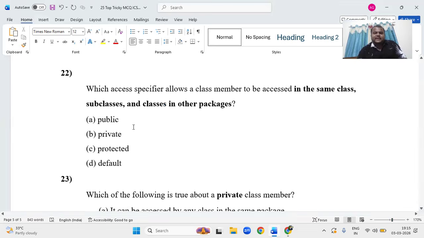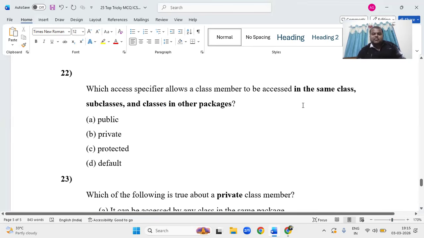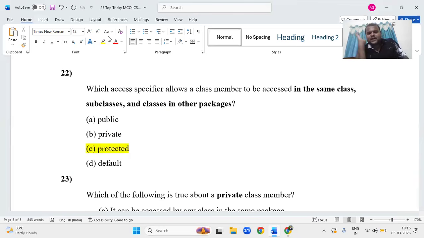Which access specifier allows a class member to be accessed in the same class, subclasses and classes under the package? Yeah, it is a concept of inheritance. When the inheritance topic comes, the access specifier is protected. In the classroom we only know public and private. If we answer public or private, you lose the mark. So you have to think: if it comes to subclasses, inheritance, then protected. Public means anywhere in the class. Private, what is the visibility of private? It is inside the method only, inside the block only, right?